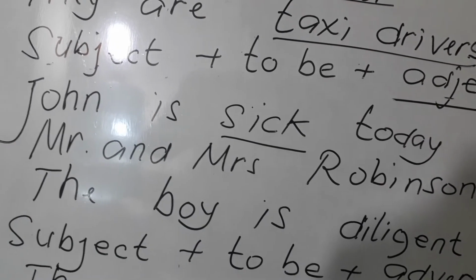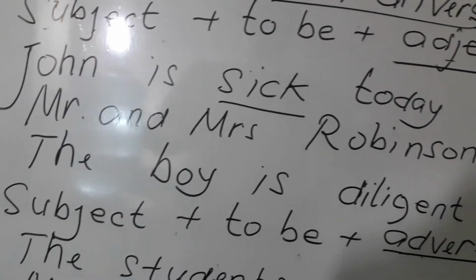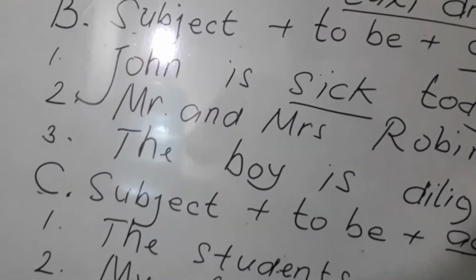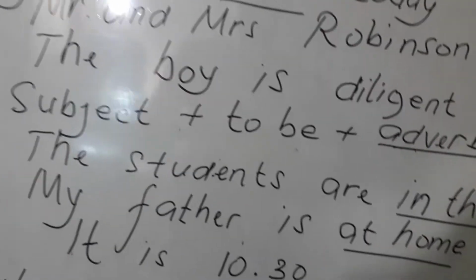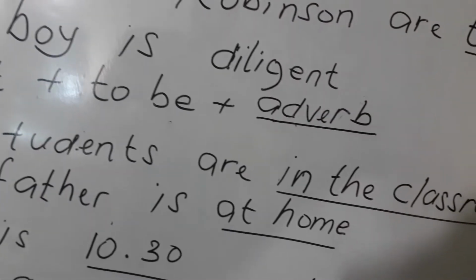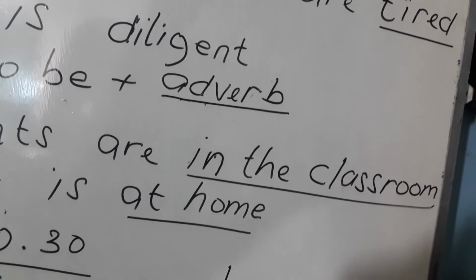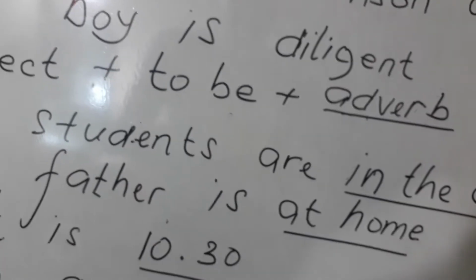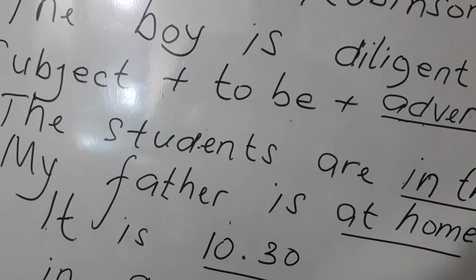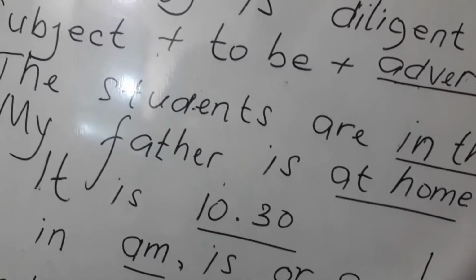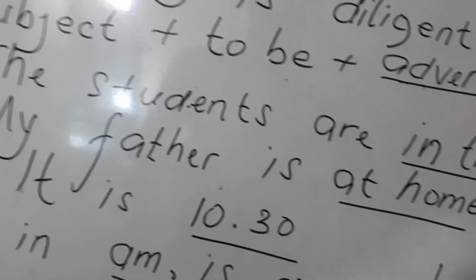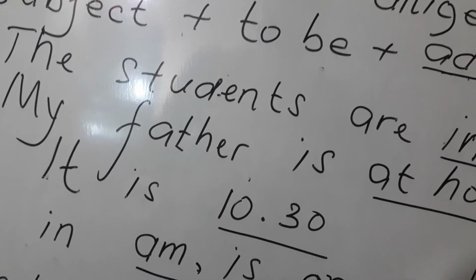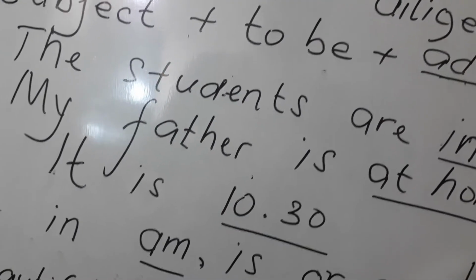And then the third pattern is subject plus to be plus adverb or kata keterangan. Okay, example, the students are in the classroom. The students are in the classroom. Murid-murid itu berada di dalam ruang kelas. And then my father is at home. Ayahku ada di rumah.